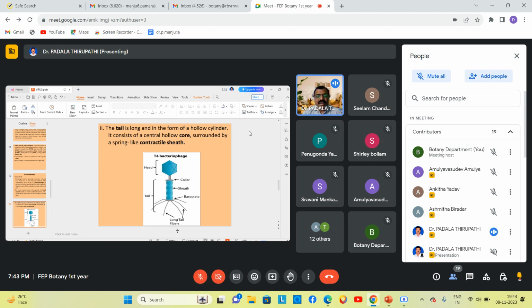Is it right? I hope the bacteriophage structure is clearly observed in this slide.